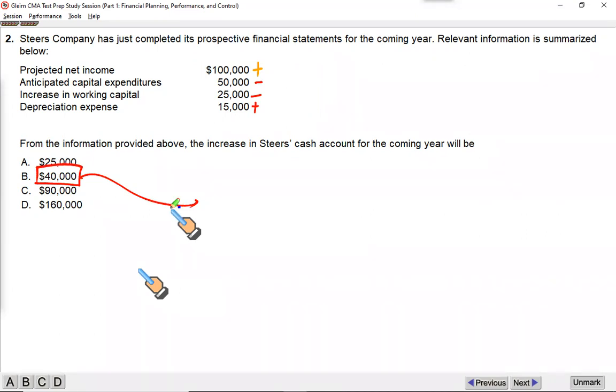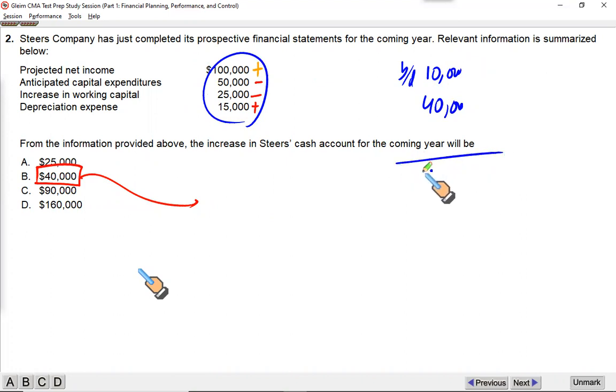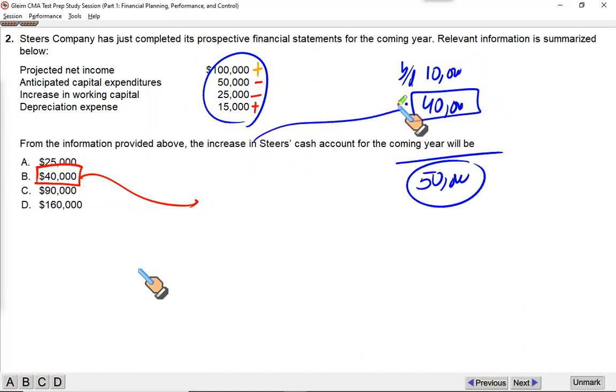Now, let's say if the opening cash balance was $10,000, and as per this information, the business will generate $40,000 of cash from all these activities given here. So the closing balance will be 50, right? So this will be the closing balance. But what we have calculated, it is the increase in cash balance during the period.